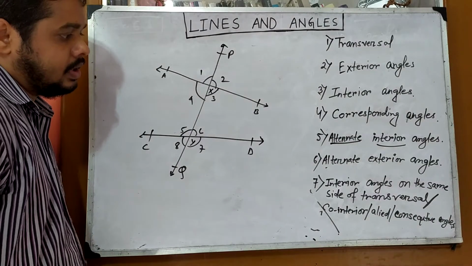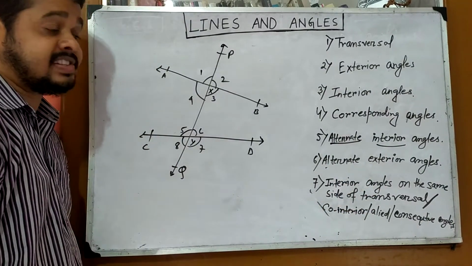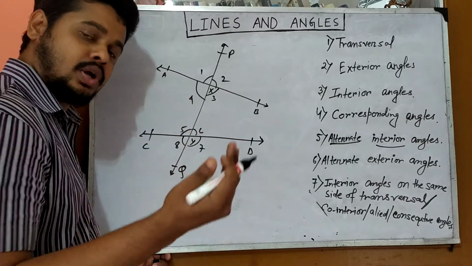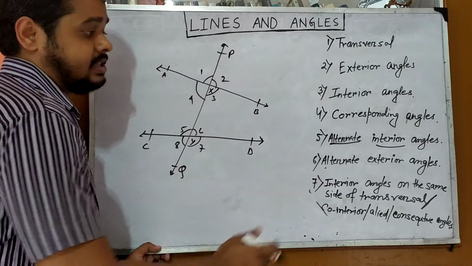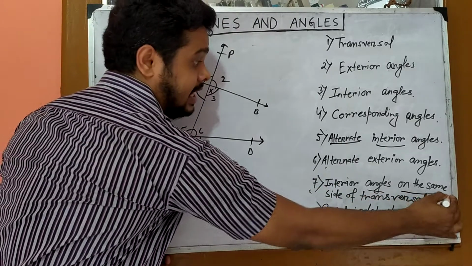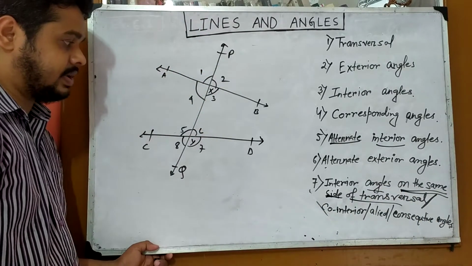Now see, the phrase is interior angles on the same side of the transversal. Now interior angle means, we already know 3, 4, 5, 6 are all interior angles. But we have to find interior angles on the same side of the transversal.